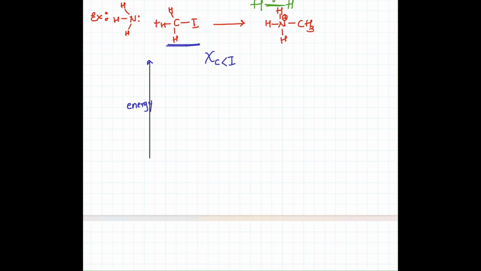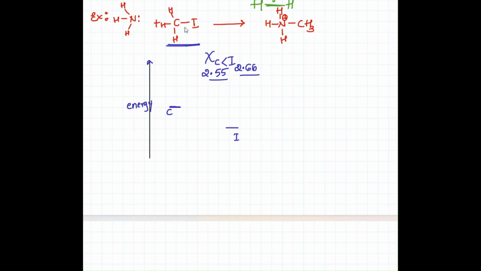The electronegativity of carbon is 2.55 and iodine is 2.66. A small difference is there between the electronegativities. Hence, the energy of carbon is less, and the energy of the more electronegative iodine is more. So this is for carbon and this is for iodine.